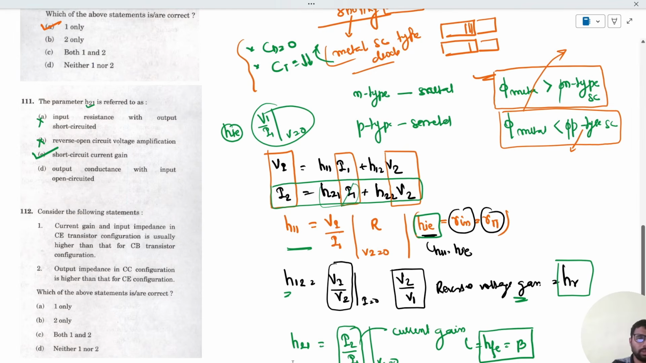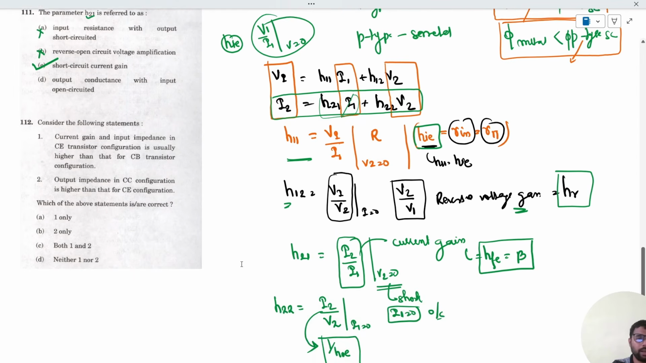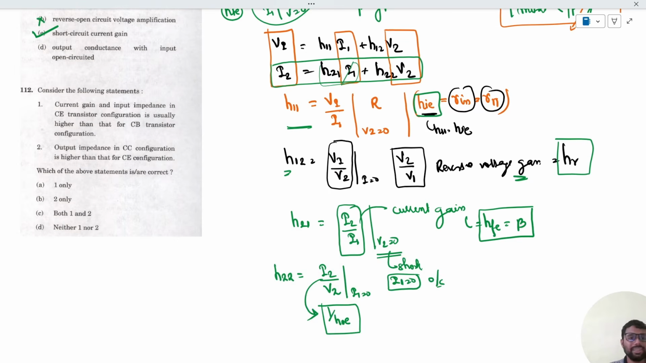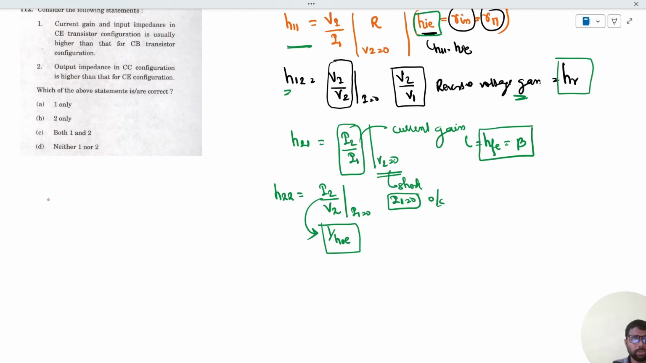Now let us move to the next question, wherein it has discussed the CE, CB, and CC, that is common emitter, common base, and common collector. So just remember, the common emitter is mostly used. Why? Because it has moderate input resistance and moderate output resistance. It is neither infinity nor zero, a mid-level. That is the moderate.